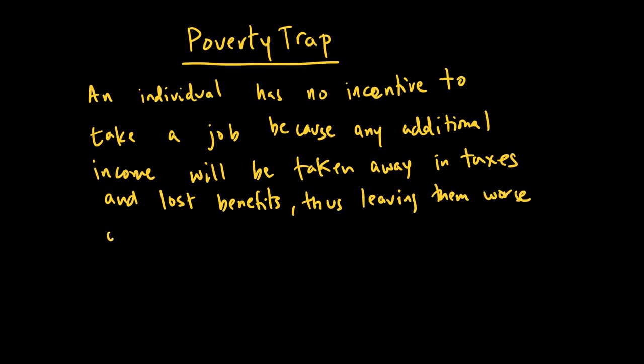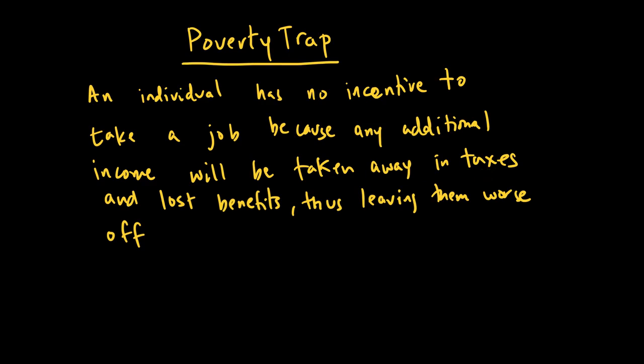So if I'm on a very low income, I have two choices. One is that I could just not work and get the unemployment benefits, and the second option is I take up a job and start earning. But when I take up a job and start earning, I will lose some benefits. At the same time, I will be paying some taxes as well because now I'm working.